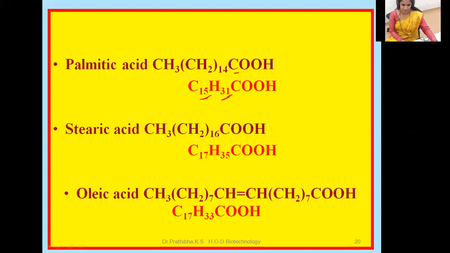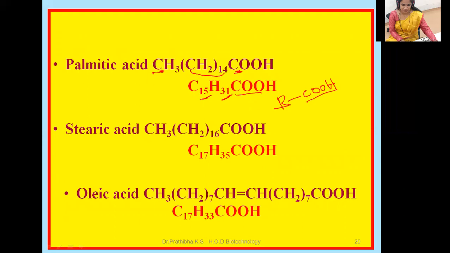It means this one you are not going to count, as it is, you are going to write, because the molecular formula of this particular lipid is RCOOH. COOH as it is, you are going to write. For R, you are going to write how many C and how many H. So 14 C are there, plus 1, that is 15. So 15 carbon atoms.